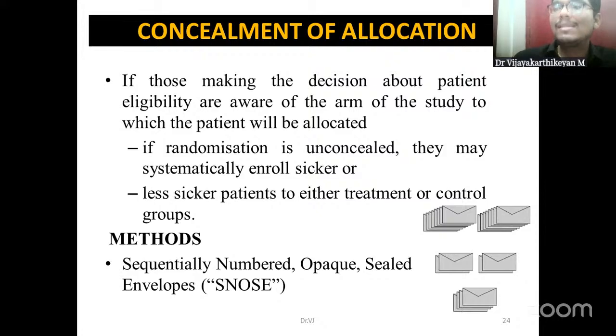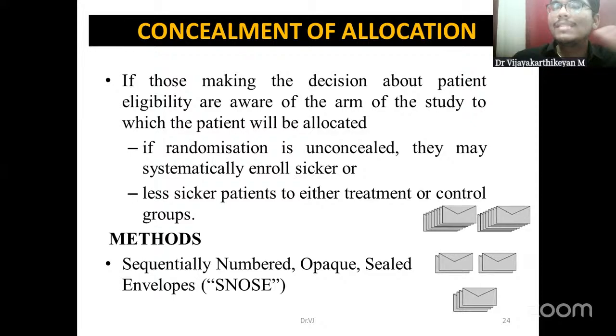The next step is concealment of allocation. The person who generates the allocation sequence will be different from the person who is going to allocate the participants into the groups. We have to make sure that the person who allocates the participants into two groups based upon the already generated allocation sequence doesn't know the sequence.